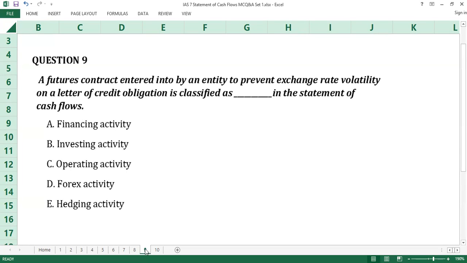Time up. The answer to question number 9 is B, investing activities. Paragraph 16G of IAS 7 provides, among others, that cash payment for futures contracts are investing activities, except where the contracts are held for dealing or trading purposes, or the payments are classified as financing activities. B is the answer to question number 9.